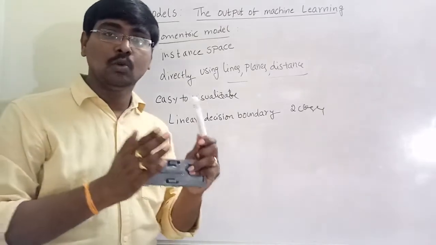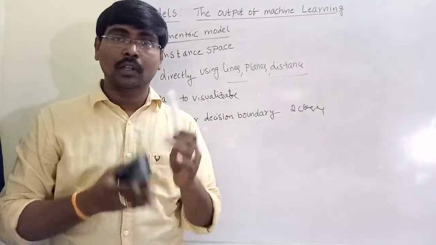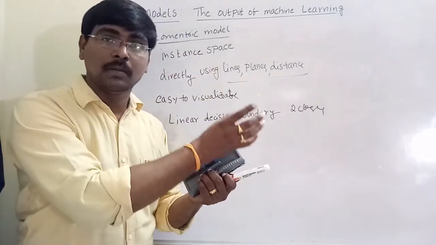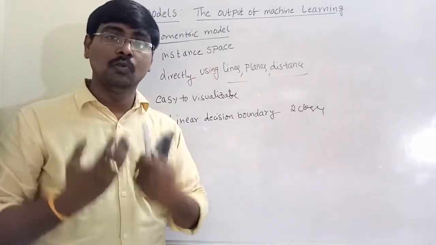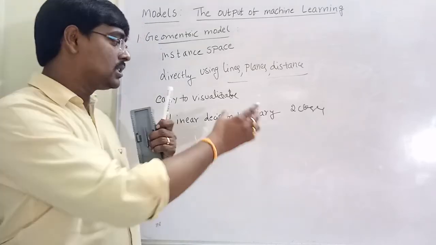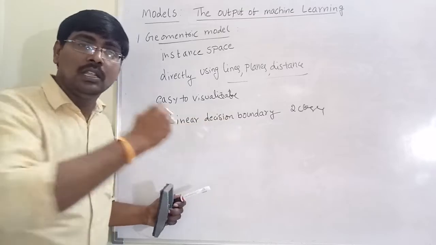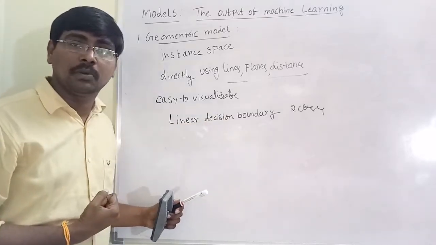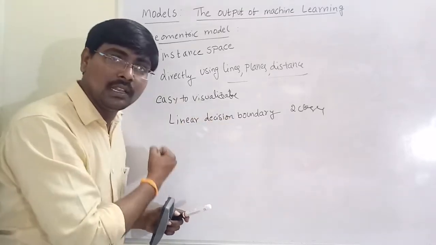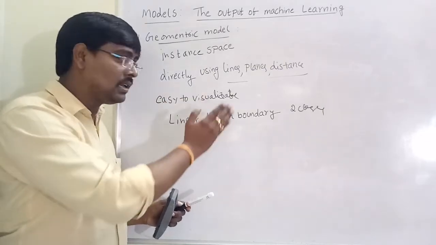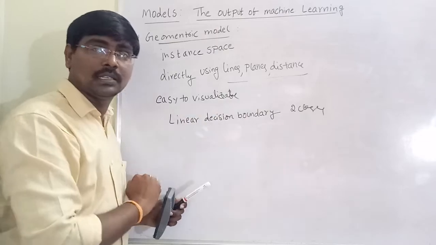When we say that two classes are separable, how can we say that two classes are different? Suppose spam is one class, ham is one class. If there exists a linear decision boundary between the two classes, then only the two classes are linearly separable. So this is called a linear classifier. Linear classifier means simply linearly divide into two classes.